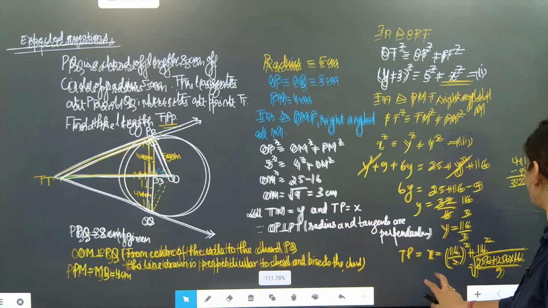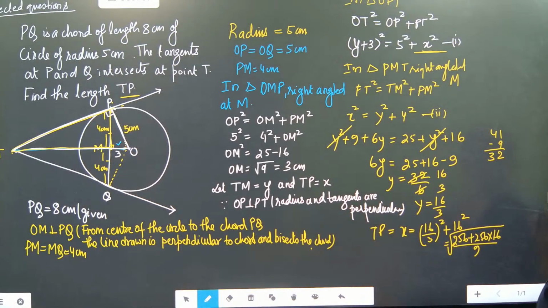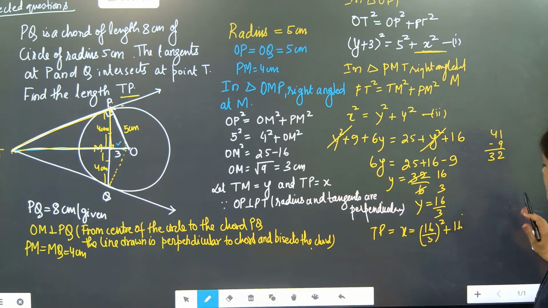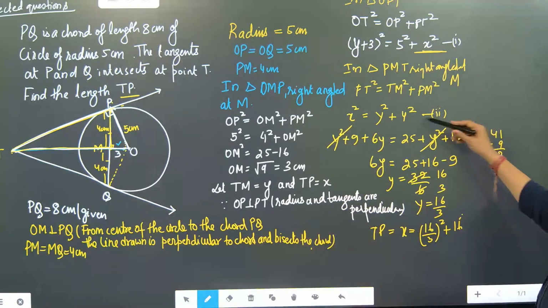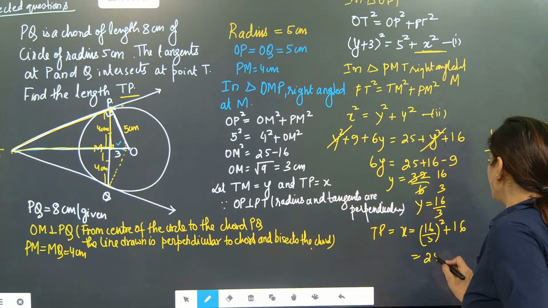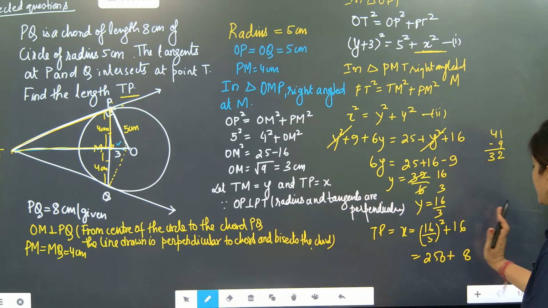Check this one out. This is the last shot we have to play. Sorry, 4 square is there. Now 4 square means 16 here, not 16 square. Wait, a little bit of change I need to do. So this is 4 square, which will become 16 here. So 256 plus, sorry, 9 6s are 54, 5 3s are 15.